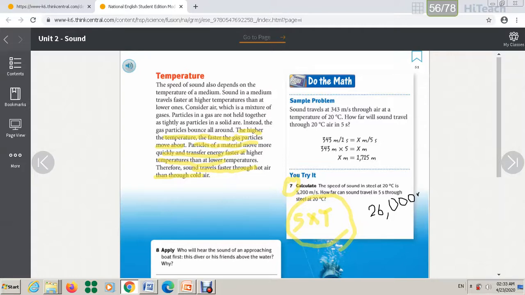The unit is meter because I'm talking about how far. It means I need to find the distance.